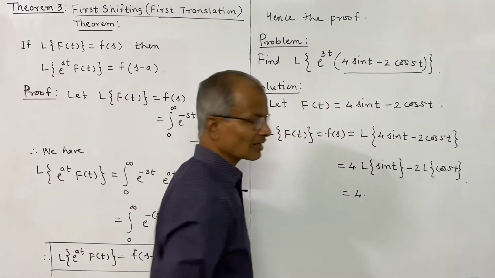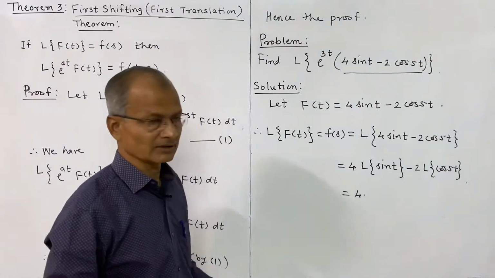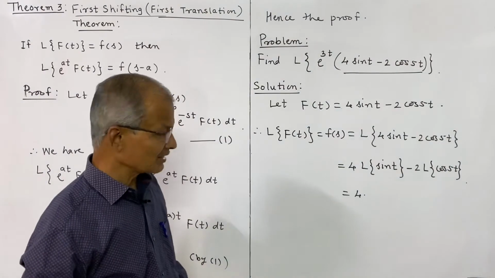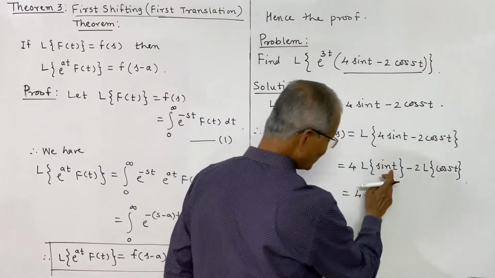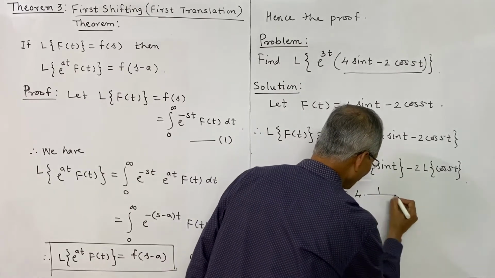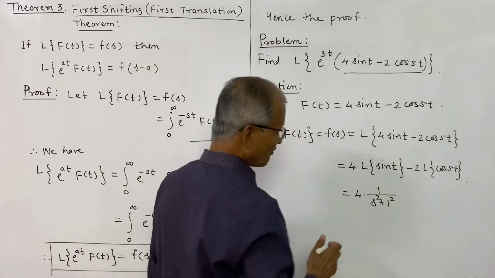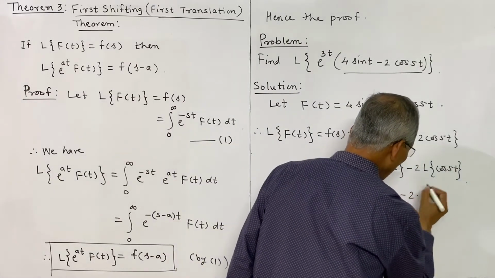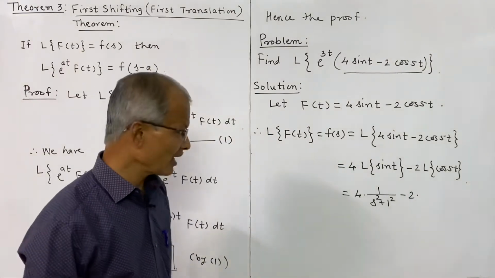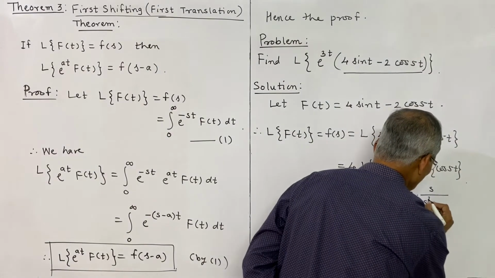And what is the Laplace transform of sin t? We have derived these formulae in our earlier lecture, the second lecture. So L of sin at is a divided by s square plus a square. Here it is sin t, therefore a is 1, and it is 1 divided by s square plus 1 square, which is 1, minus 2, and the Laplace transform of cos at is s divided by s square plus a square.